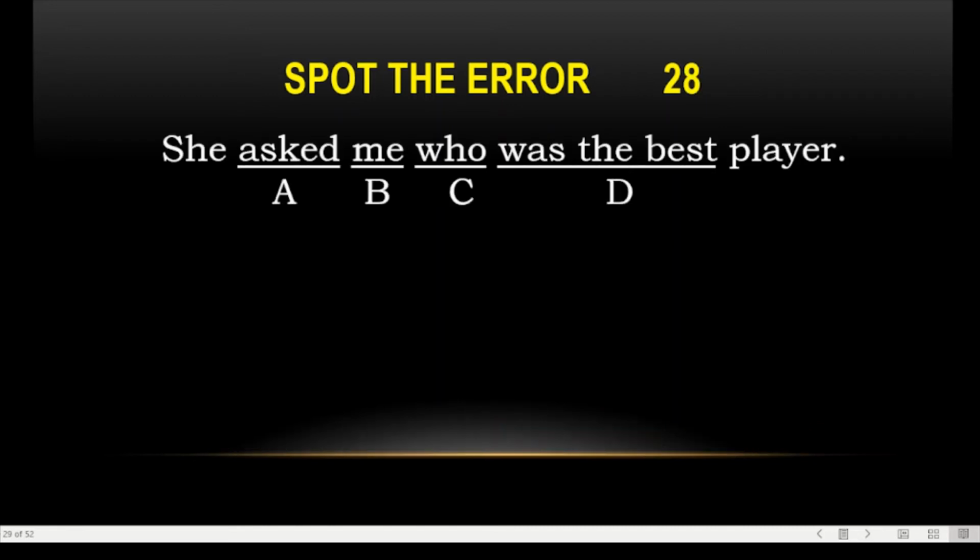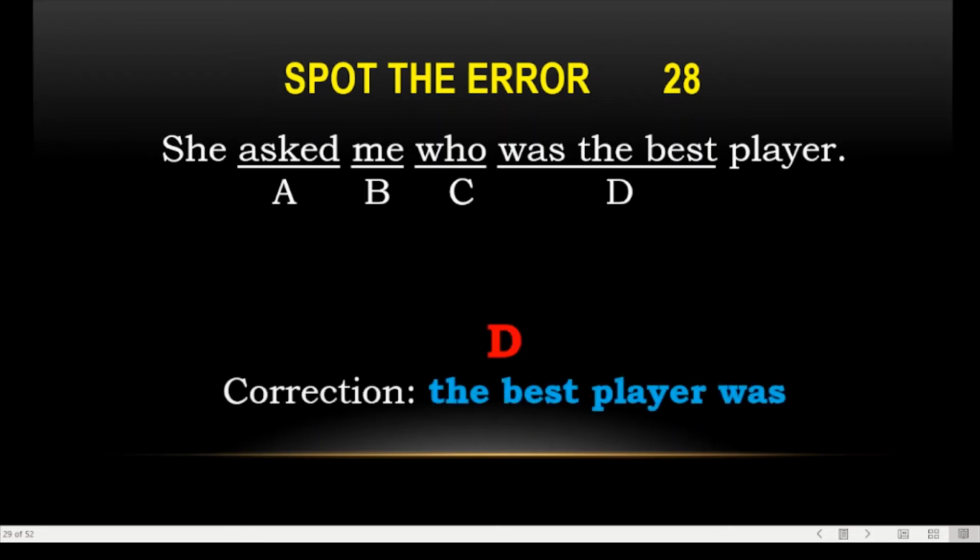The next one is there. She asked me who was the best player. Spot the error. Yes, this is delta. "Who was the best player was." Again, we have to write not the interrogative form, just the affirmative form.